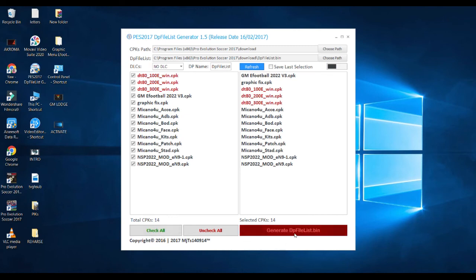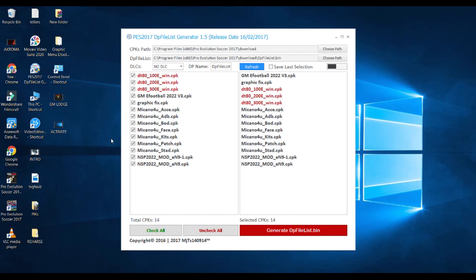After that, you generate. And with the patch too, if you check mine, you go to program files, PES 2017. Now the download folder, that's where I told you that you are going to paste the files that you copied. So the first part will be the download folder, and then the second part, you open inside the download folder, and you see that DP file list bin, you select that one. After that, here, don't change anything, no DLC. And then you go through what I told you.